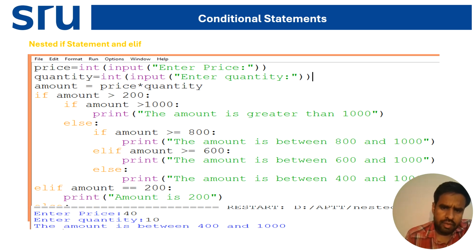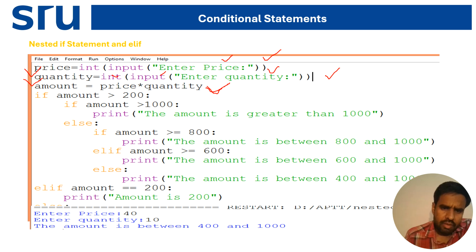Now nested if. I'm giving price equal to int input, enter a price. Now I'm taking the quantity, second, quantity equal to int, integer data type, taking the input from the user, enter the quantity. Two variables and two inputs we have taken. Now I'm taking amount equal to price into quantity, that is, price per quantity times the number of quantity.